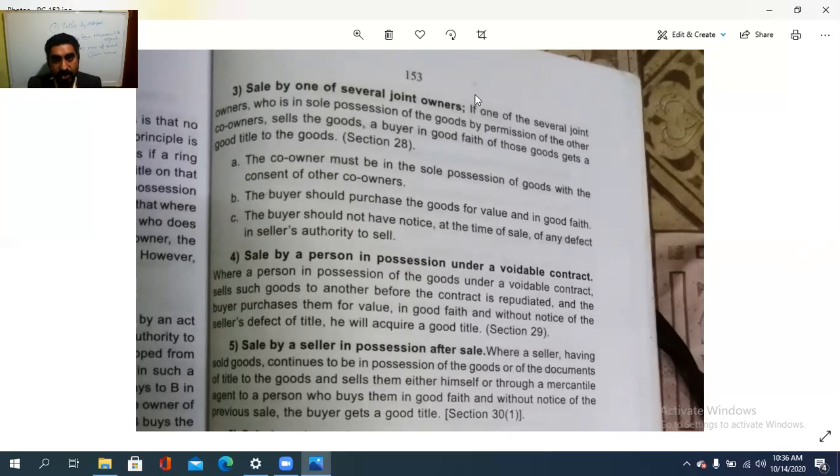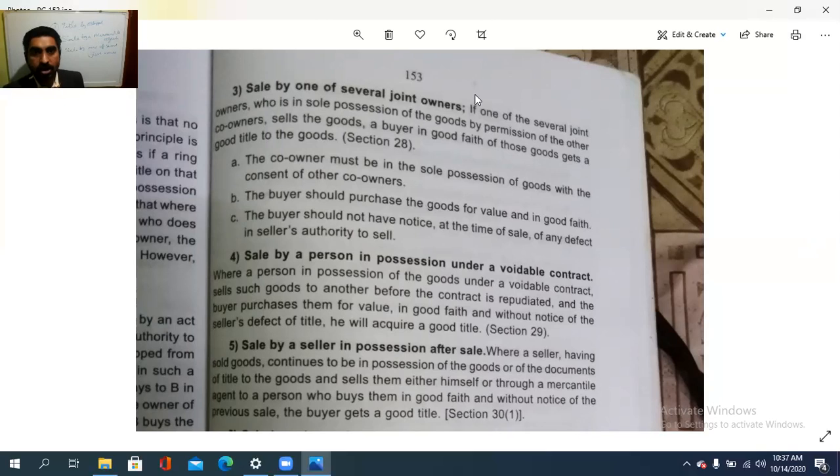So if one of the several joint owners who is in sole possession of the goods by the permission of the other co-owners, with the consent of the remaining owners, is holding the goods entirely, then if that owner sells the goods, then a buyer in good faith of those goods gets a good title to that goods. That buyer will get a good title.